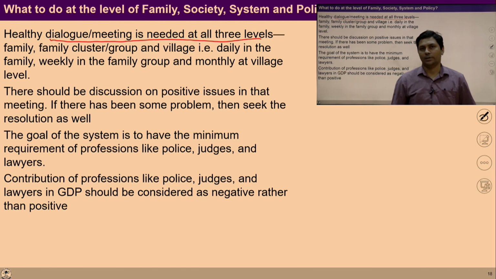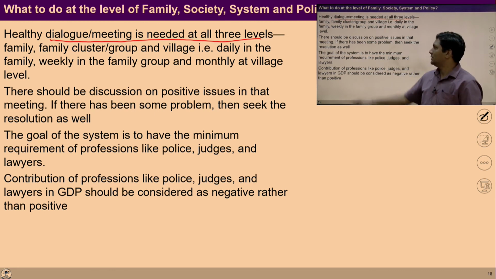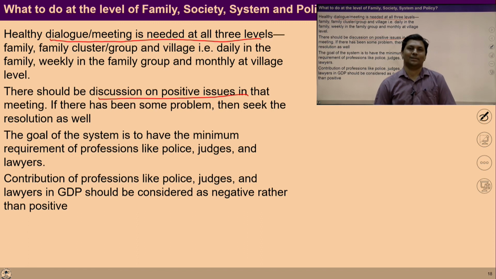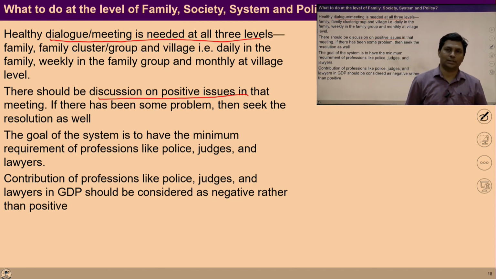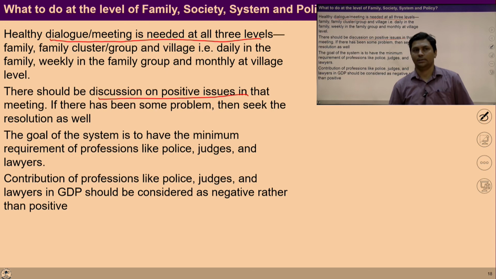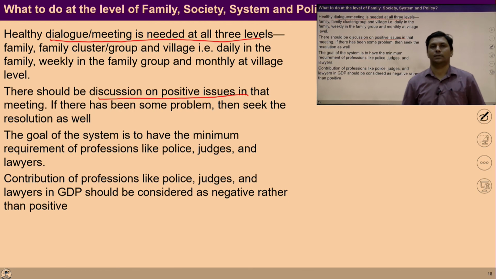So we can find a time, we can make a schedule in a week where each and every member of the family can discuss their issues with each other. There should be discussion on positive issues in that meeting. What is required? What has been done wrong? Rather than focusing on this, the focus should be on what is required. So if we work on what feelings are required to be free from all these complaints, then these meetings can be held purposefully.